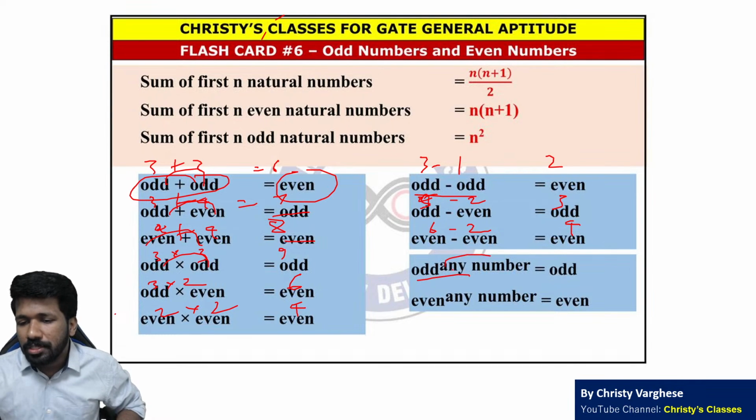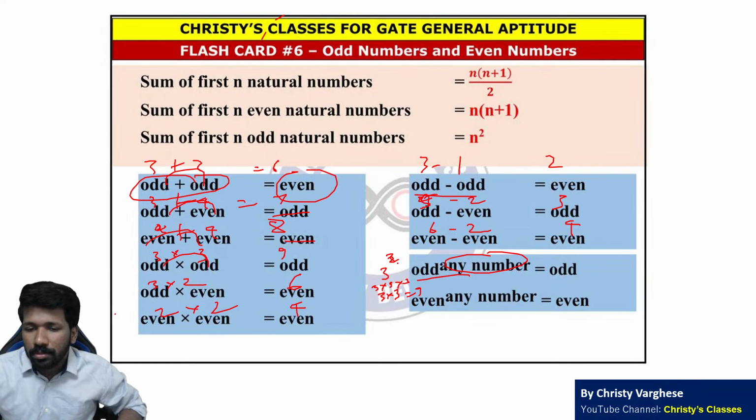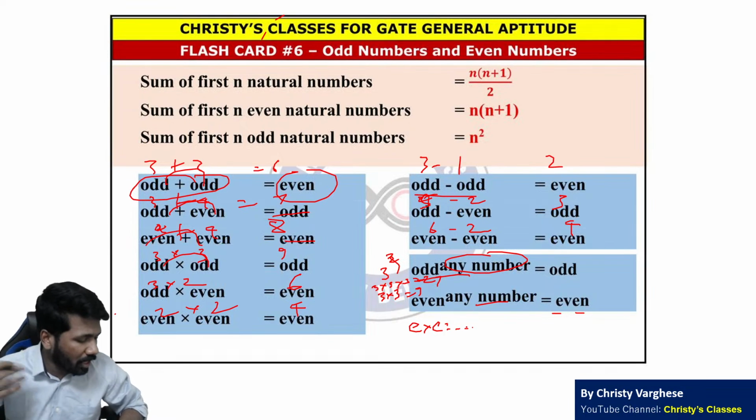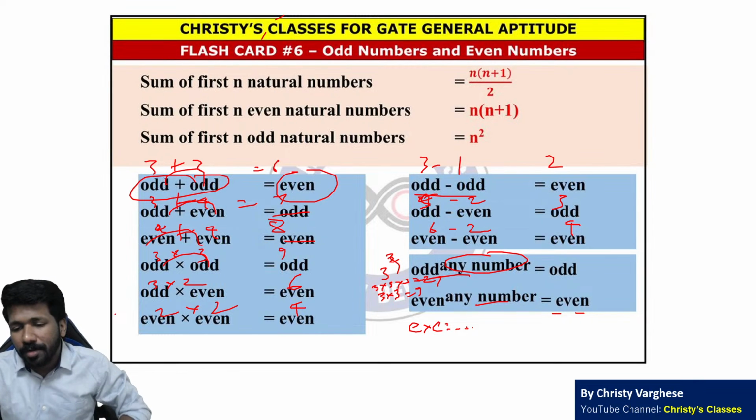And odd number raised to any number means that is multiplication itself. For example, 3 raised to 2, that is 3 into 3, that is 9 itself. If it is 3 into 3 into 3, 3 cube also, it is odd number itself. Even number raised to any number will be even itself, because that is even into even into even into even. Multiplication is repetitive addition and exponents is repetitive multiplication.